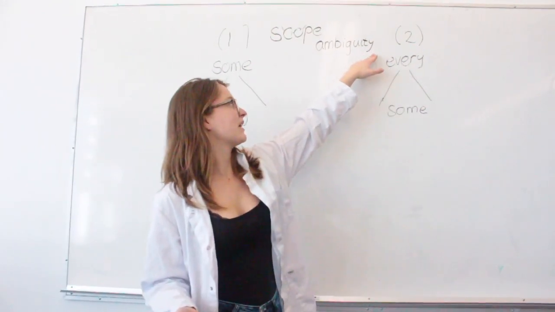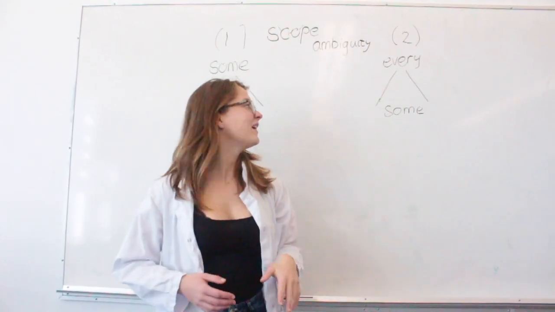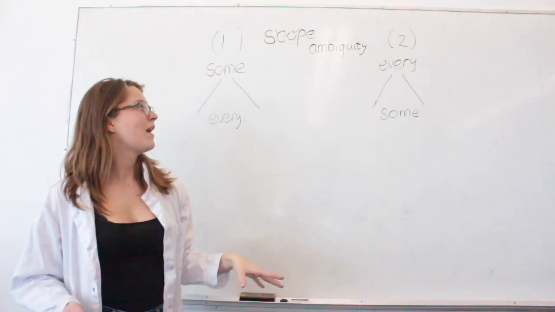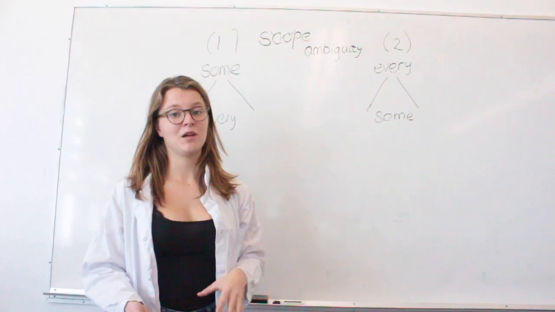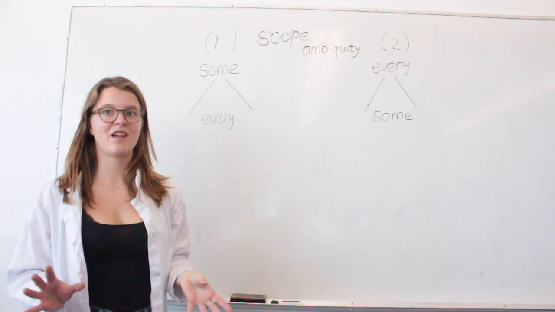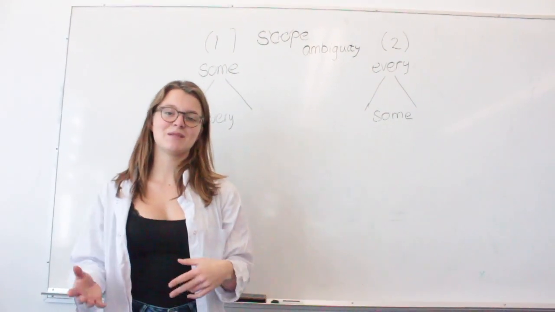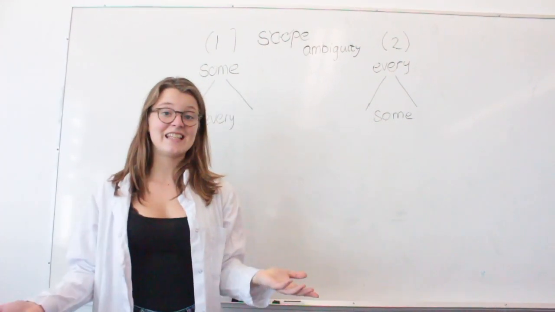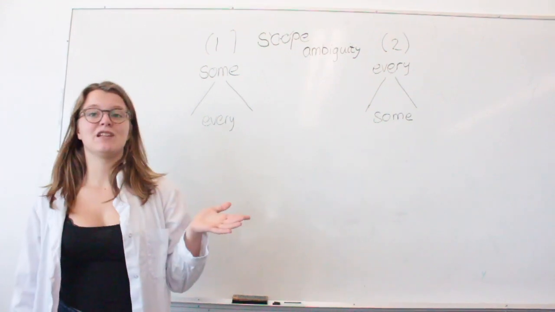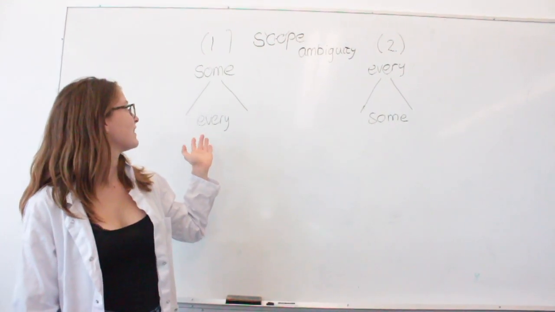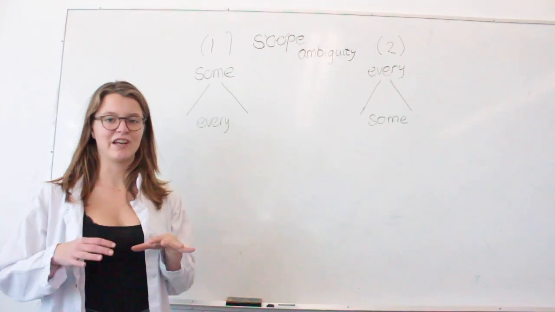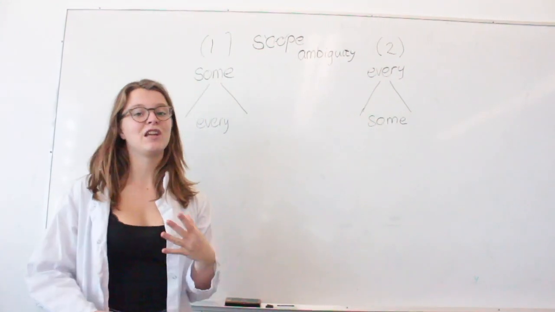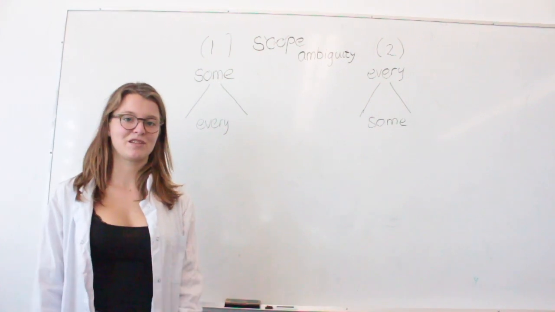In the second interpretation, the one I meant, every takes scope over some. So every cup needs to be drunk by someone, but not specifically 1 person. So as we can see, the interpretation depends on which scope you look at the sentence. An easy way to fix this would be to say the first sentence as this person needs to drink every cup, and to say the second meaning as every cup needs to be drunk by a different person.